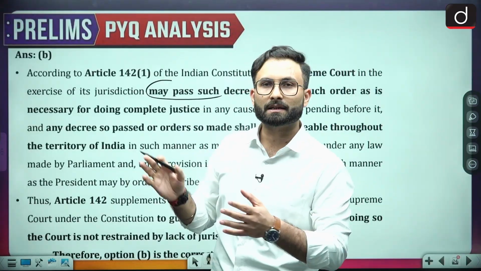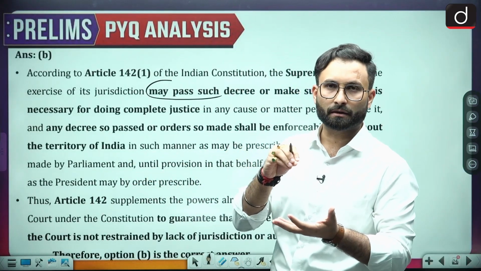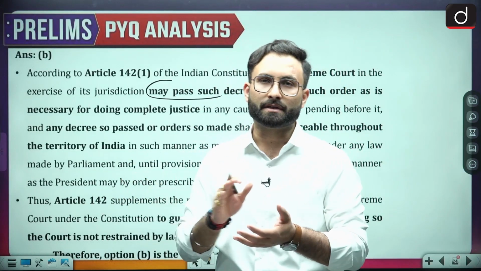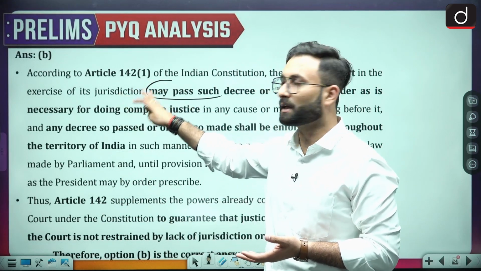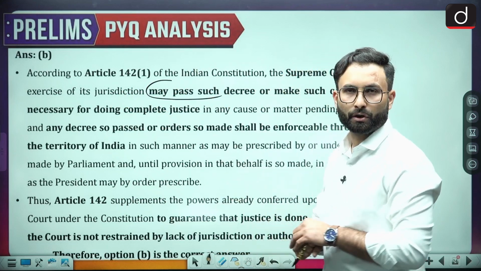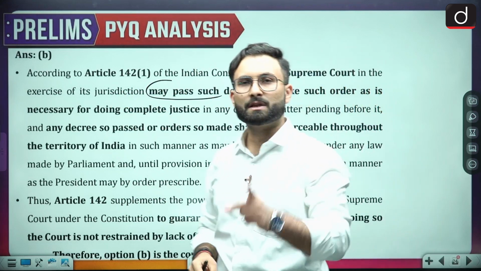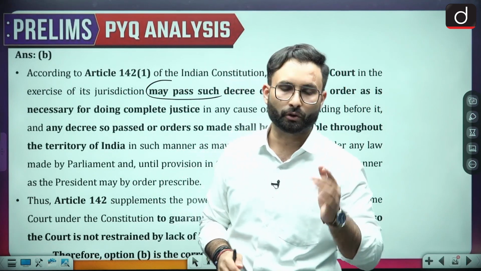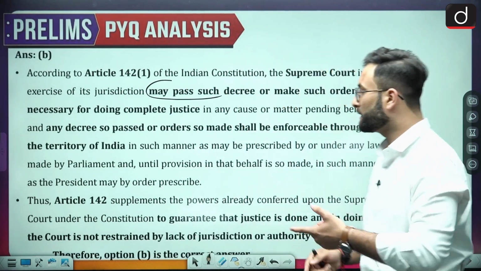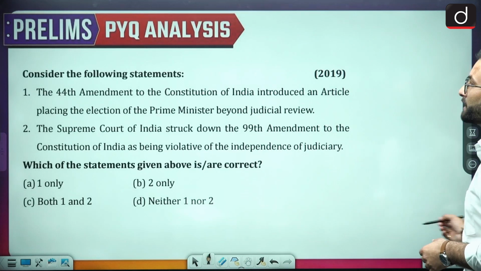Okay, now what they are saying is that if there is a particular restriction in a particular law, that cannot curtail this power of the Supreme Court. That is what has been given in Article 142. Article 142 and the advisory power of the Supreme Court, these articles are quite important for you. Contempt is important for you. Okay, so that is about it. Now let's move further to the next one.